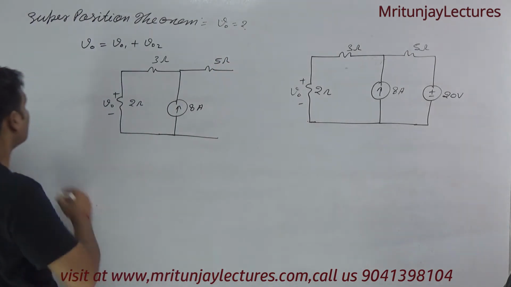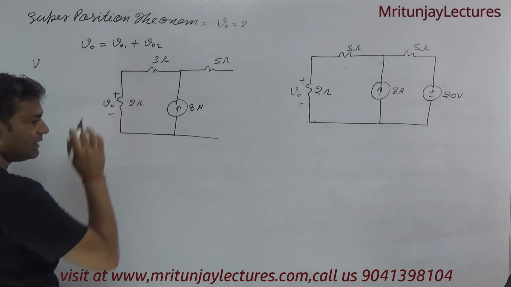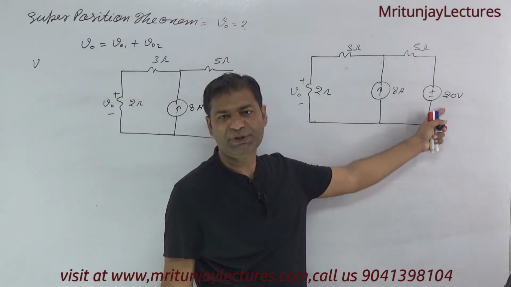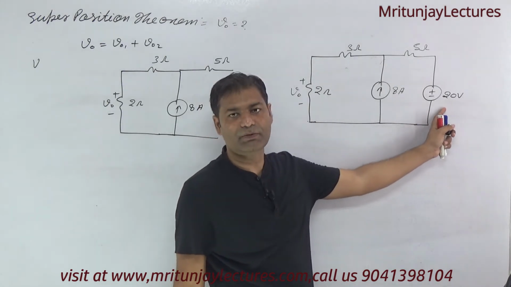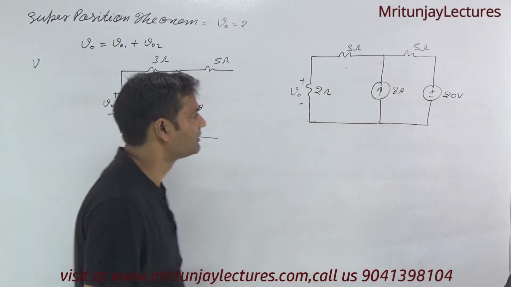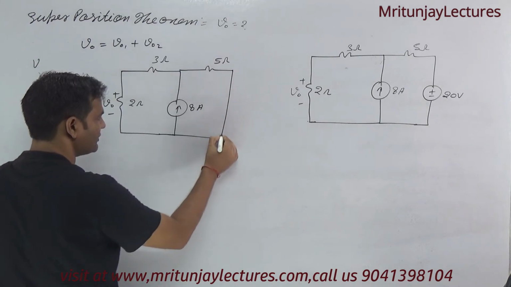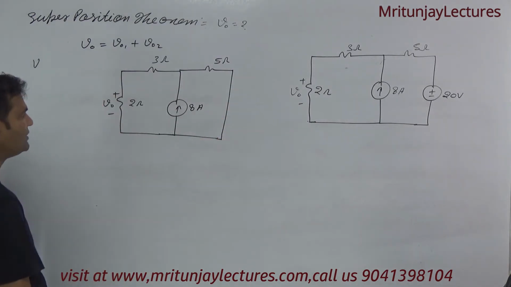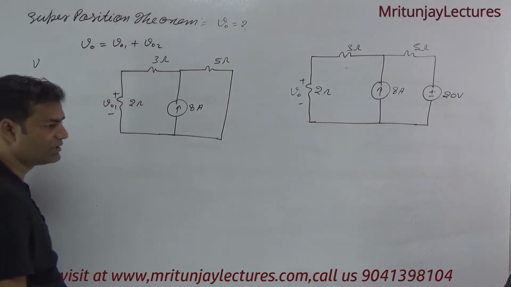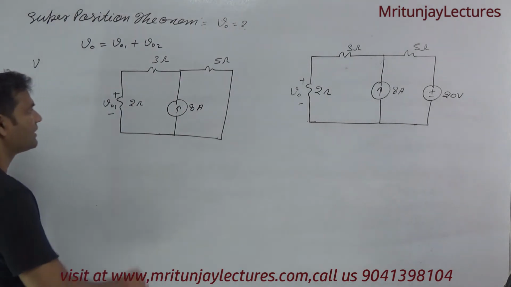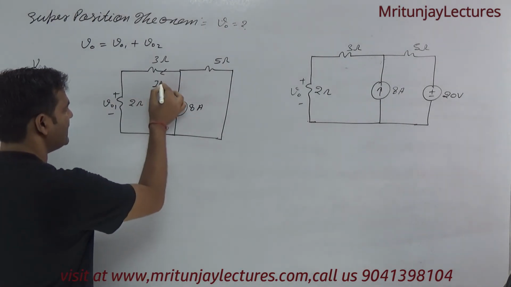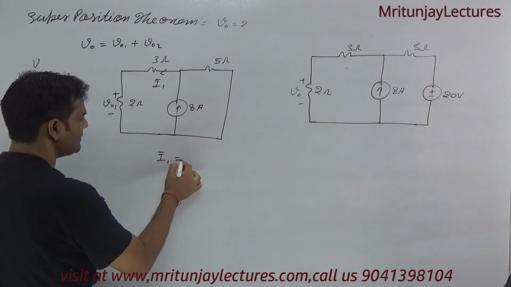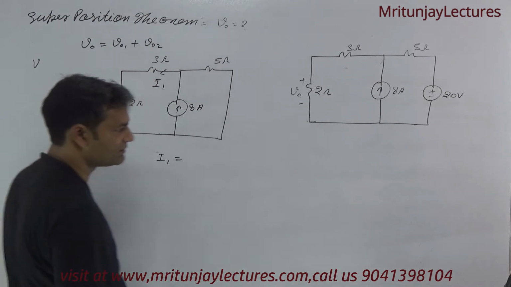If we consider V naught due to 8 ampere, then this voltage source is deactivated, meaning it is 0. Voltage 0 means this is a short circuit. Clear? What is our motto? Our motto is to determine V01. How can we determine V01? With the help of the current divider rule. If you consider current I1, I have already discussed that.